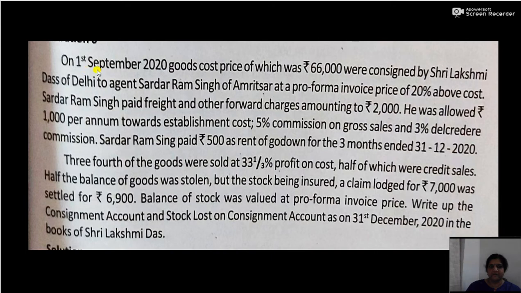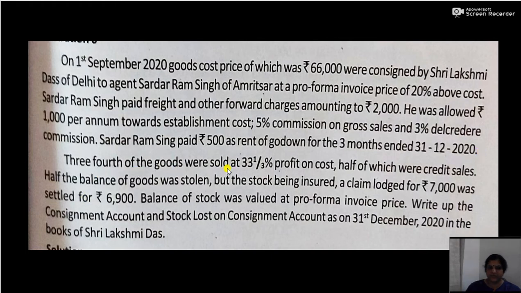The second question is, on 1st September 2020, goods cost price of which was rupees 66,000 were consigned by Sri Lakshmi Das of Delhi to agent Sardar Ram Singh of Amritsar at a pro forma invoice price of 20% above cost. Sardar Ram Singh paid freight and other forward charges amounting to rupees 2,000. He was allowed rupees 1,000 per annum towards establishment cost, then 5% commission on gross sales and 3% del credere commission. Sardar Ram Singh paid rupees 500 as rent of godown for 3 months ended 31/12/2020.